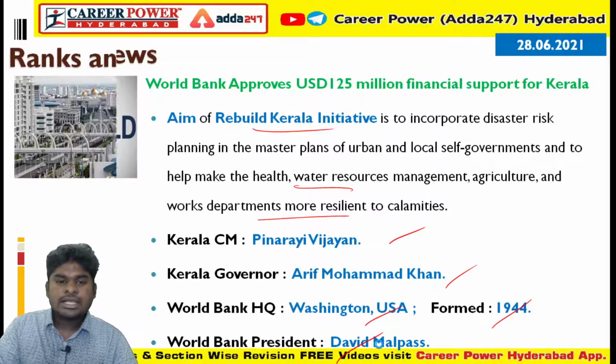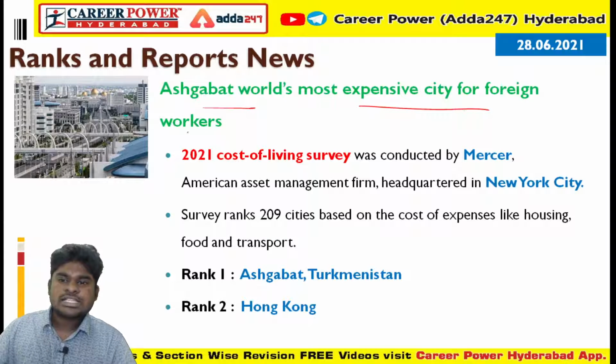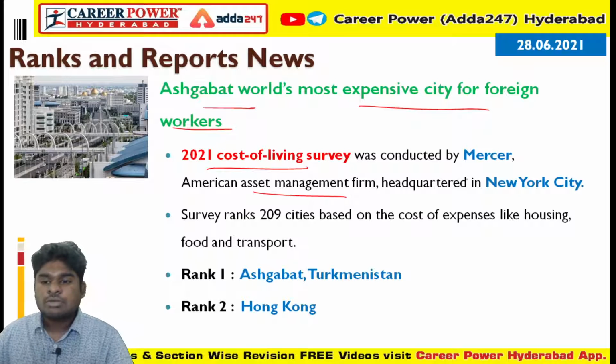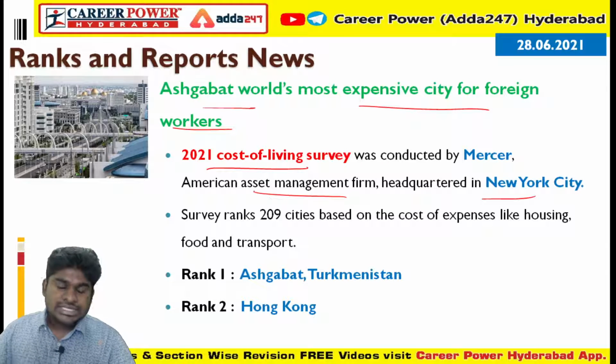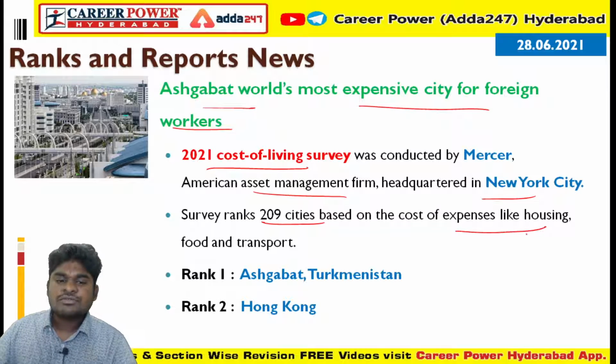We'll go into the next headline, where Ashgabat becomes the world's most expensive city for workers. A 2021 cost of living survey was conducted by Mercer, an American asset management firm headquartered in New York City. This survey ranked 209 cities based on the cost of expenses like housing, food and transport.